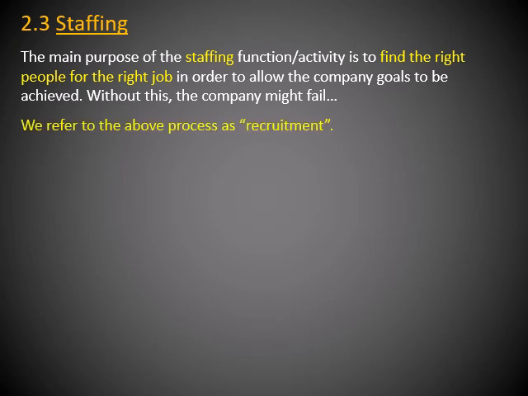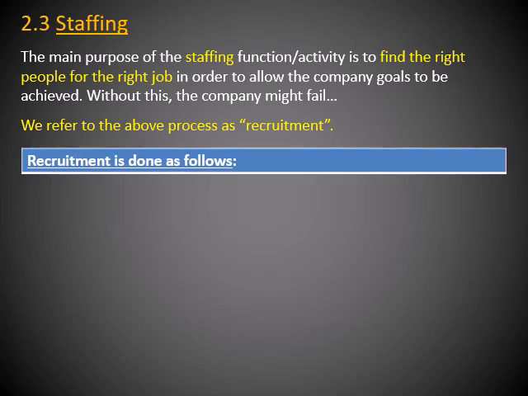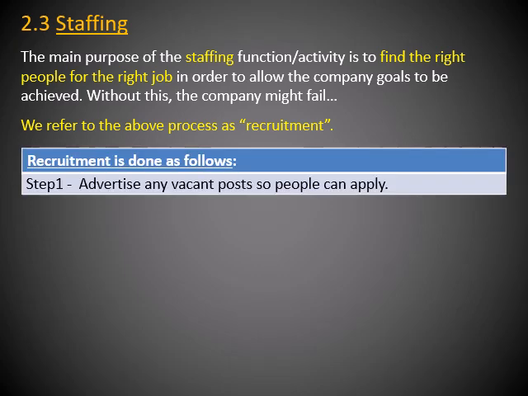Okay, now finding the right people to come and work for a company, we refer to that as recruitment, or the recruitment process. And let's see how it actually works in the table below. The first step is to advertise any vacant or available positions or posts within the company so that people from outside in the general public who have the relevant skills and expertise and knowledge, experience in other words, they can apply for that position. And that's the advertising step.